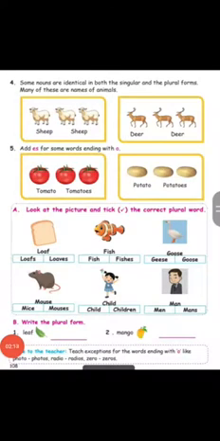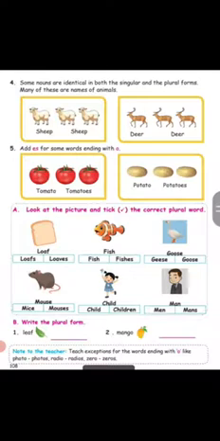Some nouns are identical in both singular and plural forms. Many of these are names of animals. Sheep, it will be sheep for singular, and for plural also sheep only. Deer, deer. And add es for some words ending with o. Tomato, tomatoes. Potato, potatoes.